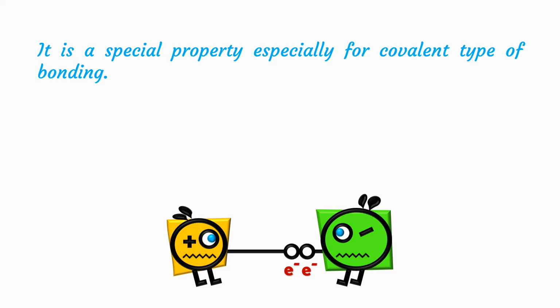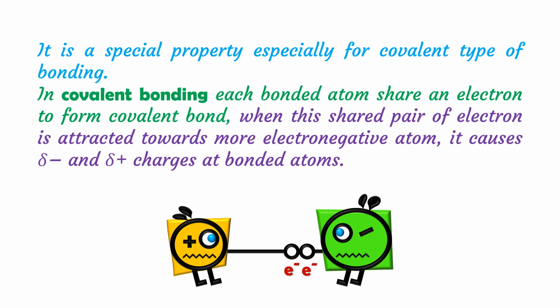In covalent bonding, each bonded atom shares an electron to form a covalent bond. This is called a shared pair of electrons. When this shared pair of electrons is attracted towards the more electronegative atom, which is more powerful, it causes partial negative and partial positive charges at the bonded atoms.